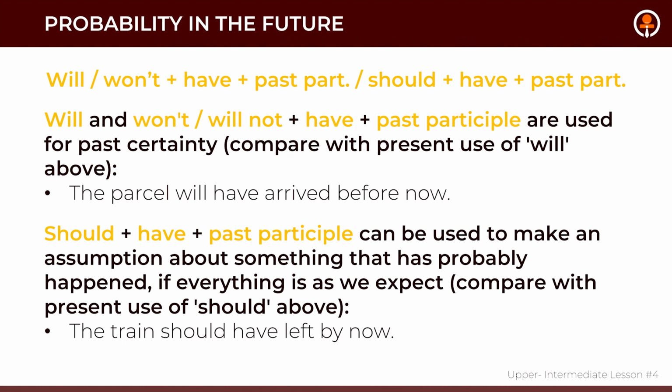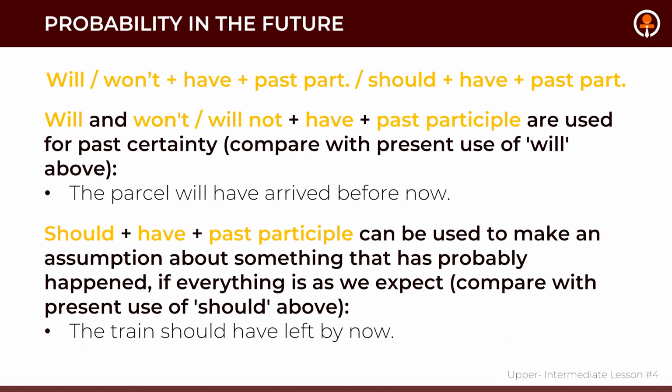Also, you can use will or won't plus have plus past participle, or you can use should plus have plus past participle. So will and won't with have and past participle are used for past certainty. You are certain about it in the past. For example, the parcel will have arrived before now.